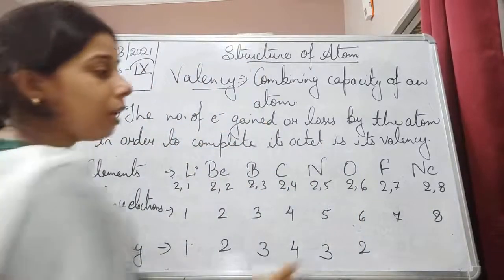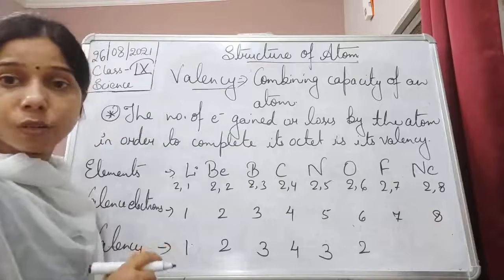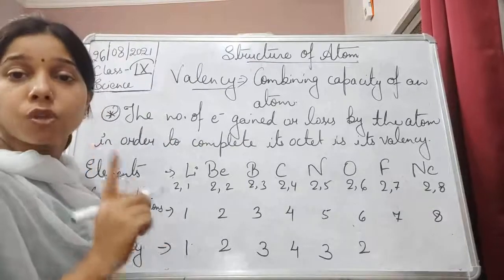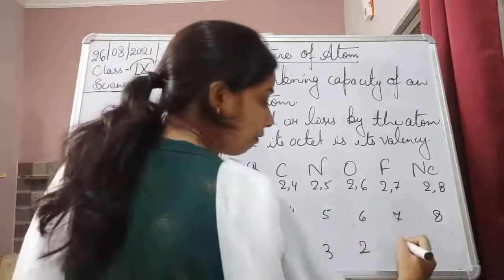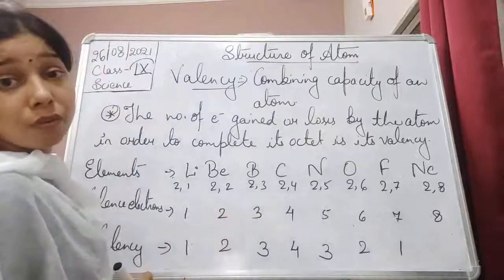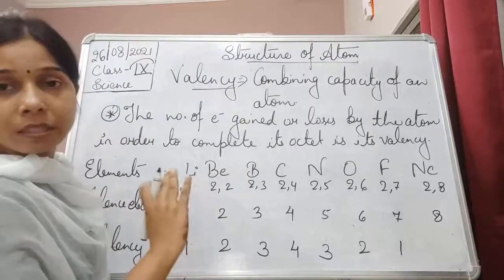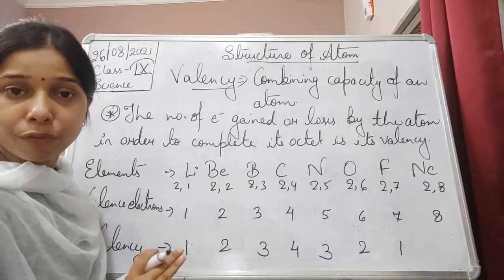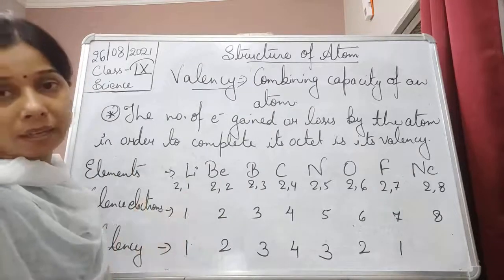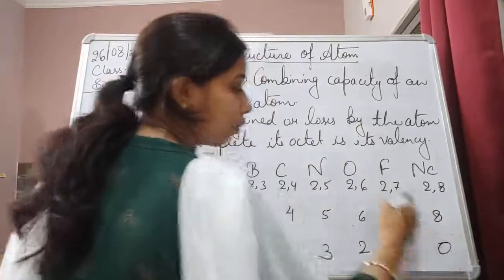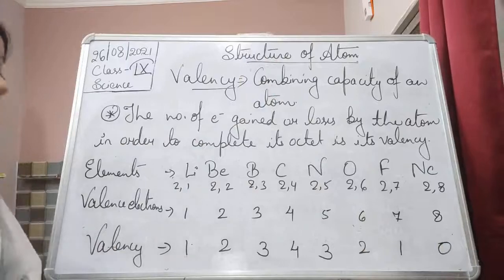In fluorine, the valence electron is 7, so it needs only 1 electron to complete its octet, so valency will be 1. And in case of neon, the outermost shell is already full, so it does not need to lose or gain electrons, and valency will be 0. Now look here.